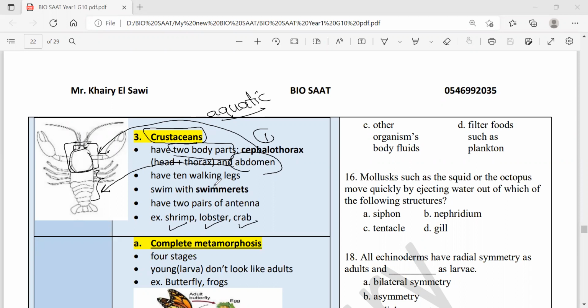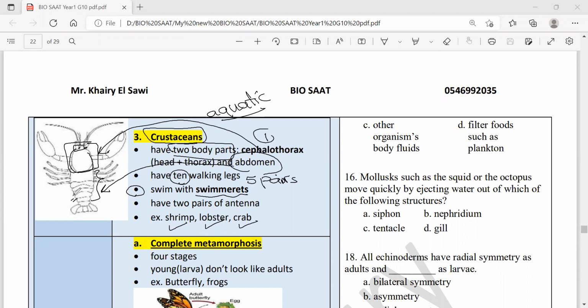How many walking legs do they have? Unlike insects, which have 3 pairs, and arachnids, which have 4 pairs, crustaceans have 10 walking legs, or you can say it 5 pairs. 5 pairs of walking legs they have. And because they live in water, they need something to swim with, which is called swimmerets.